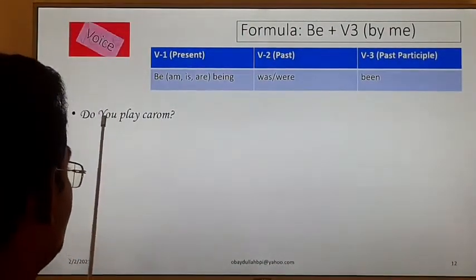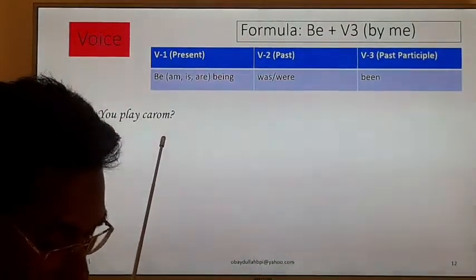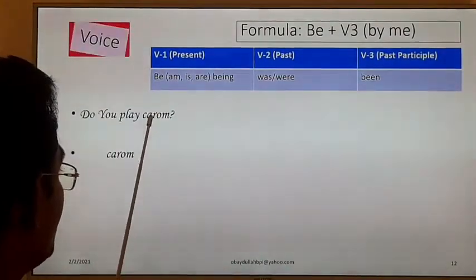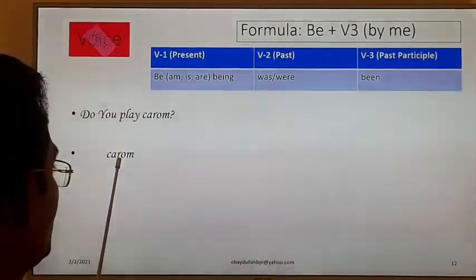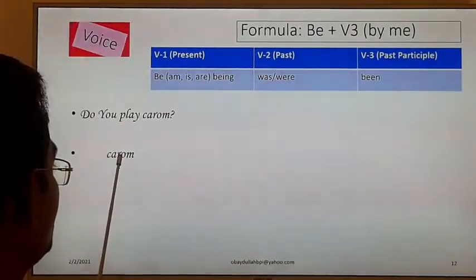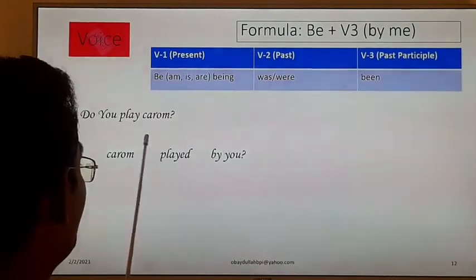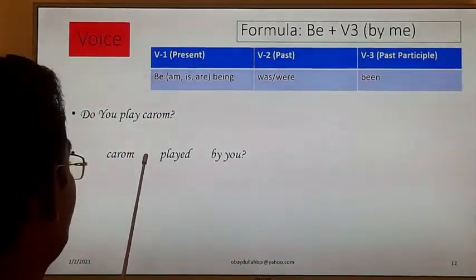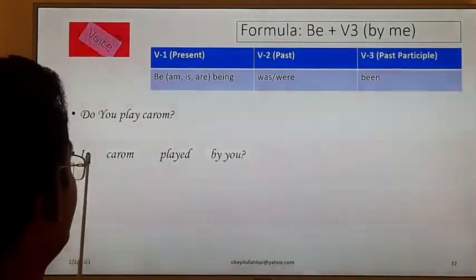There is subject "you" and object "carom". Very easy. Carom here is the object, and I will use it as the subject. Then it will be "by you", and the verb "play" becomes "played". Here I have to use a be verb, and this be verb I will place before the past participle. Clear?